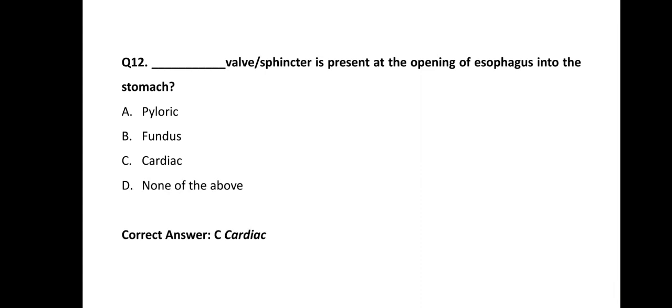So the correct answer is option C, cardiac sphincter, which prevents the backward flow of food from stomach to esophagus while the stomach is going to churn the food or start peristalsis movement.